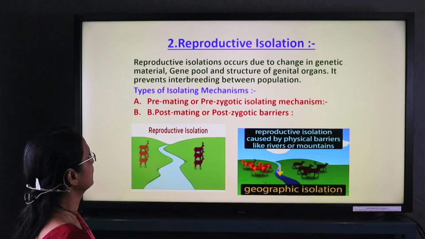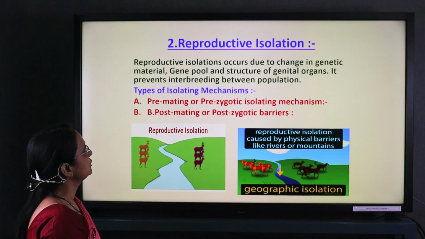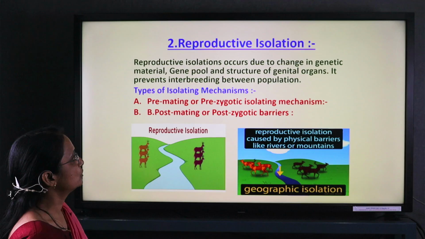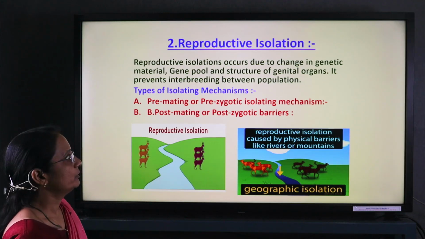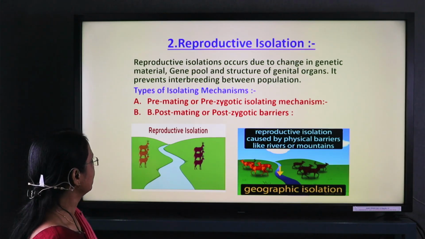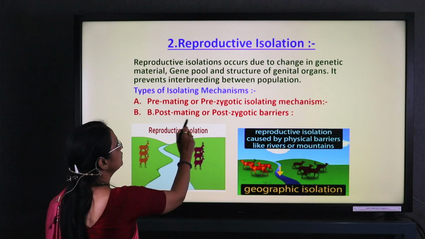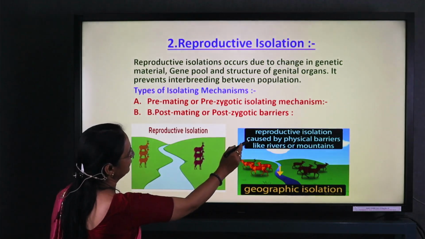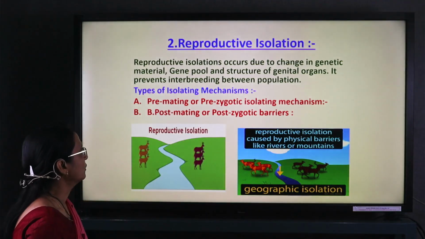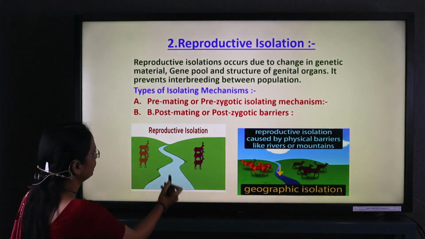Now, reproductive isolation occurs due to changes in genetic material, gene pool, or structure of genital organs, which prevent interbreeding between populations. Pre-mating or pre-zygotic and post-mating or post-zygotic barriers are the two types of isolating mechanisms.